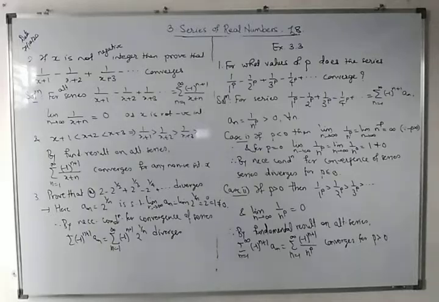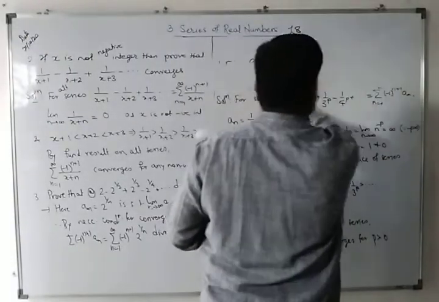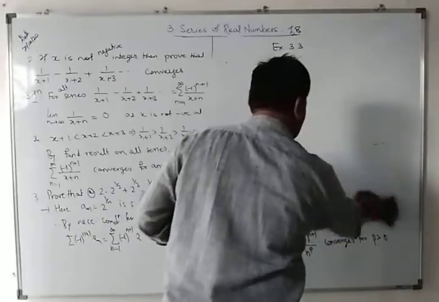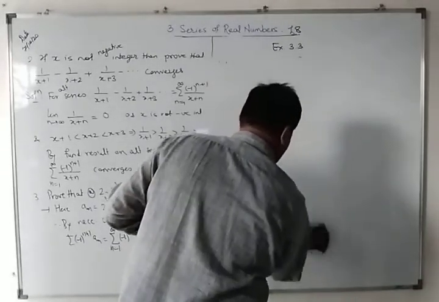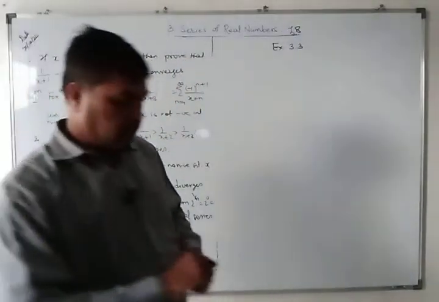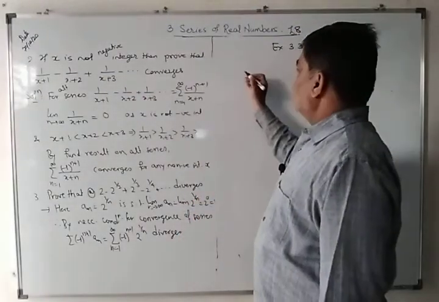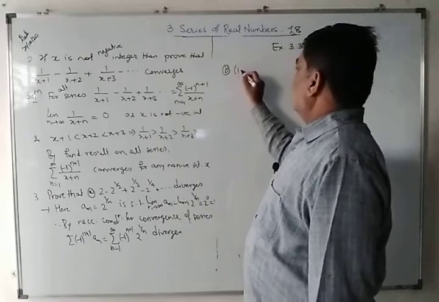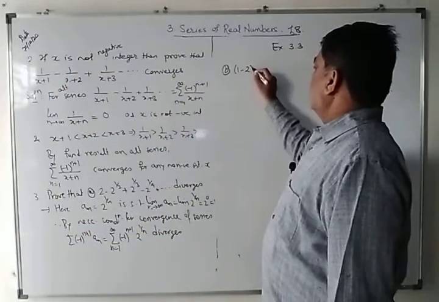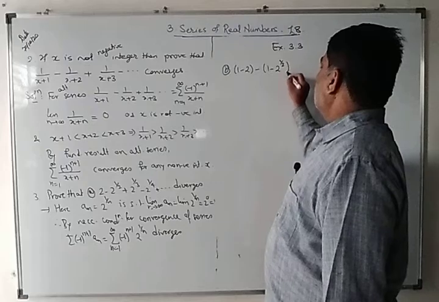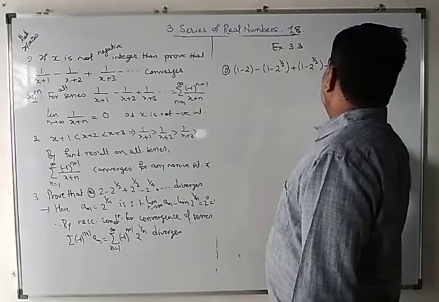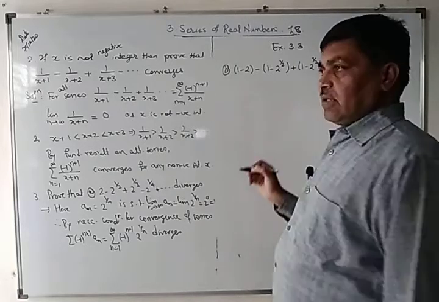If I take the second example from that, 1 minus 2 minus 1 minus 2 raised to half plus 1 minus 2 raised to 1 by 3 minus 1 minus 2 raised to 1 by 4, and so on, converges.